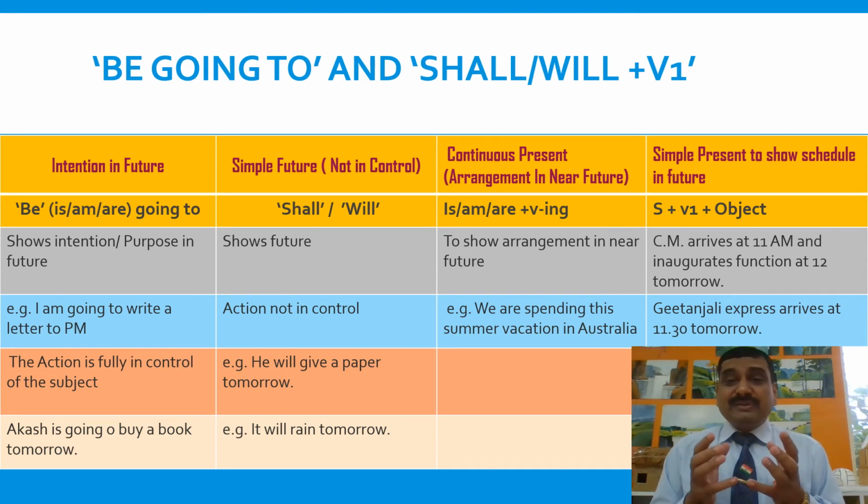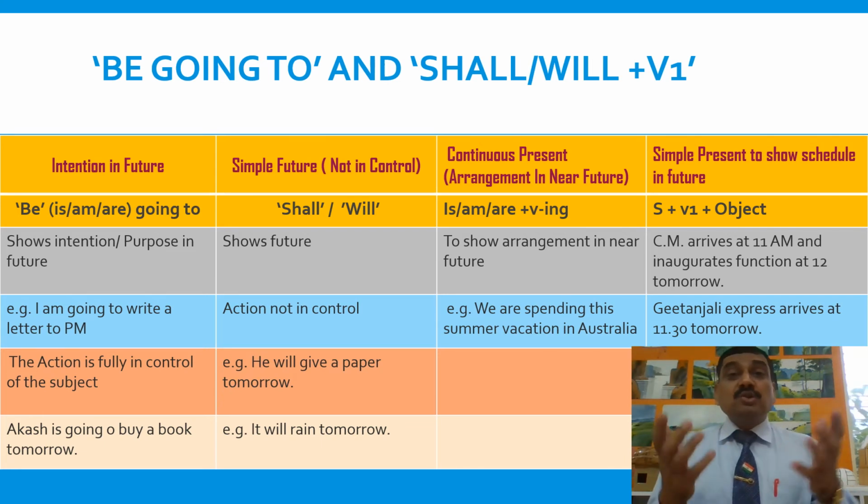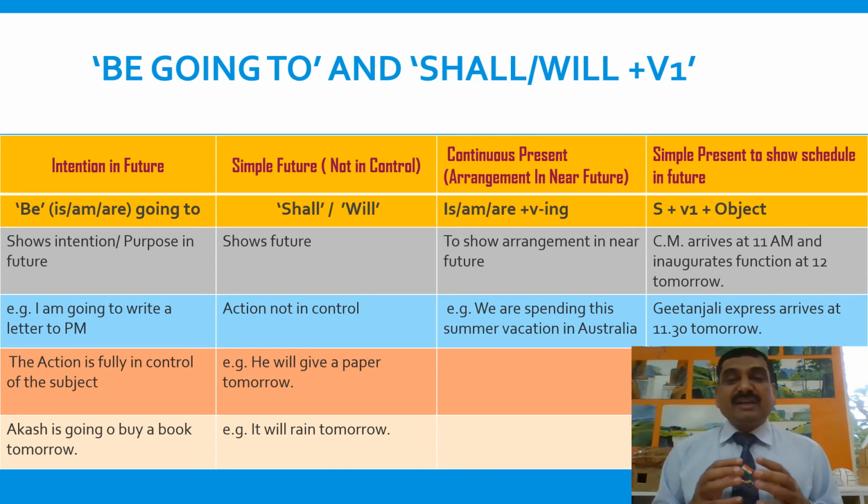Simple present can also be used to show schedule in future. For example, Chief Minister arrives at 11 a.m. and inaugurates function at 12 tomorrow. So tomorrow's schedule is shown using simple present. Gitanjali Express arrives at 11:30 tomorrow. Another example of future schedule.